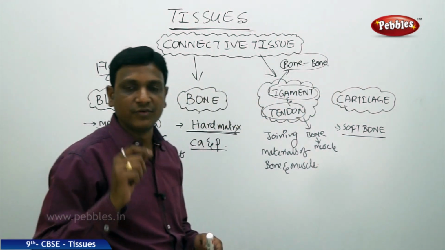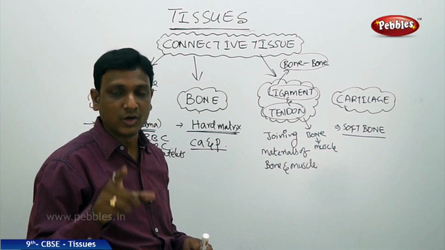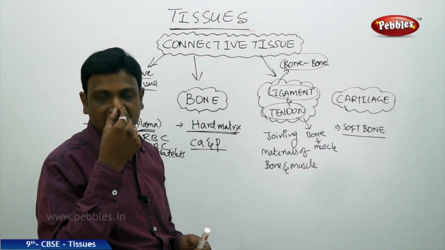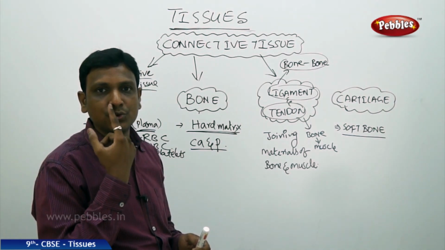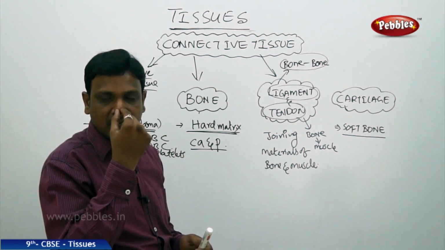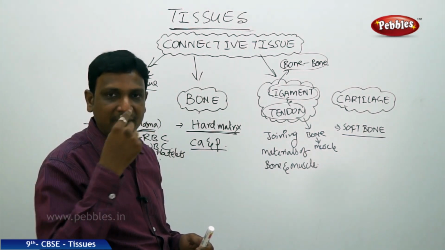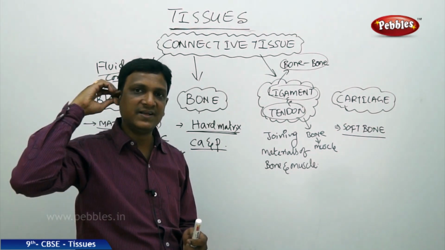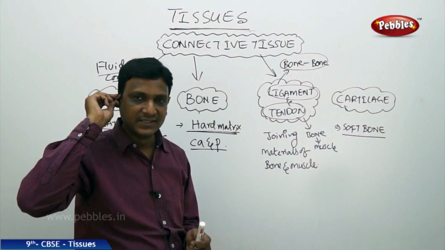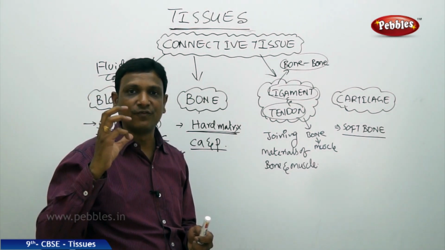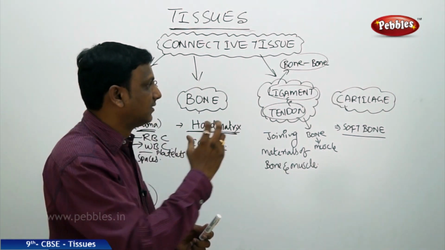Even certain hard parts of your body are not made of bone, they are made of cartilage for flexibility. You see your nose flap, the wall between your two nostrils is made up of cartilage. You can bend it. It is hard enough, but at the same time you can bend it. Even your ear flaps have a bone which is very flexible, you can bend it. But even though you bend it, it doesn't break because it has the nature of flexibility.